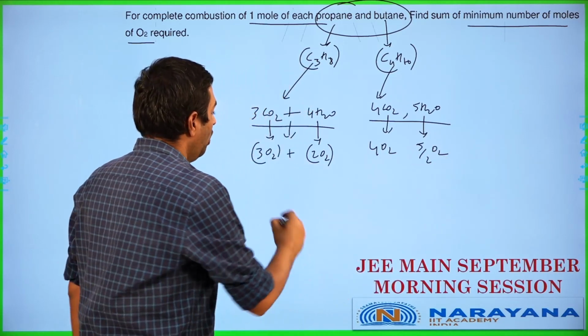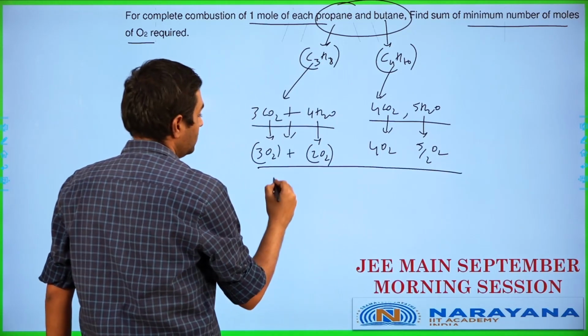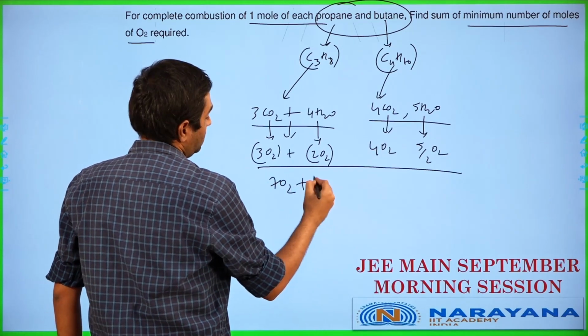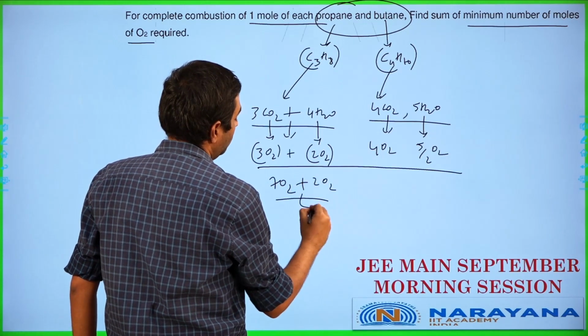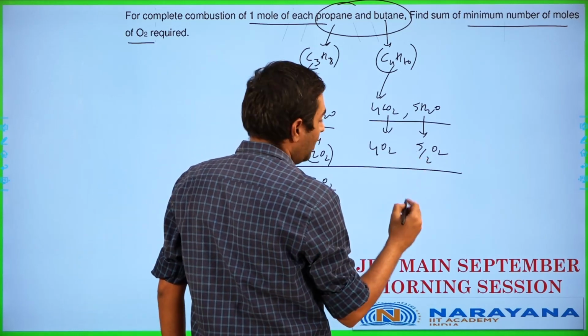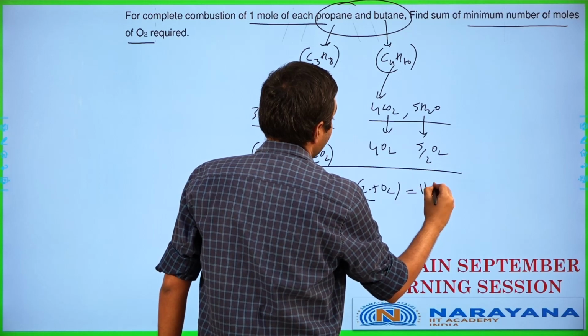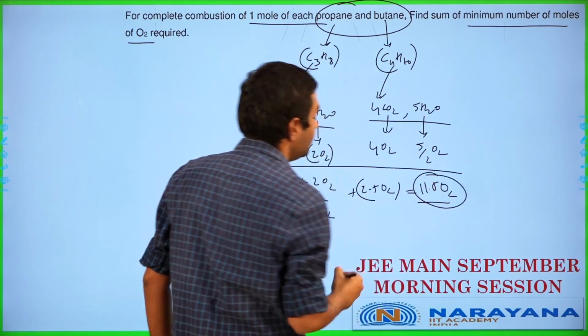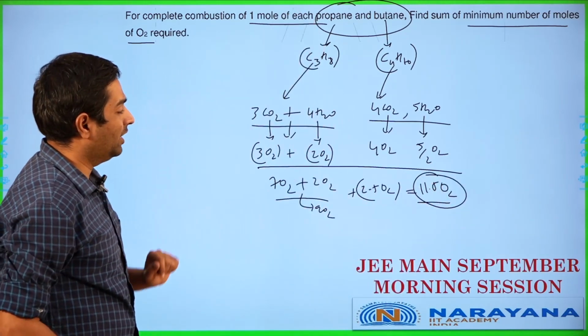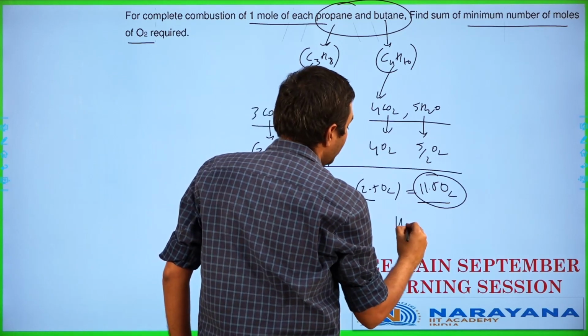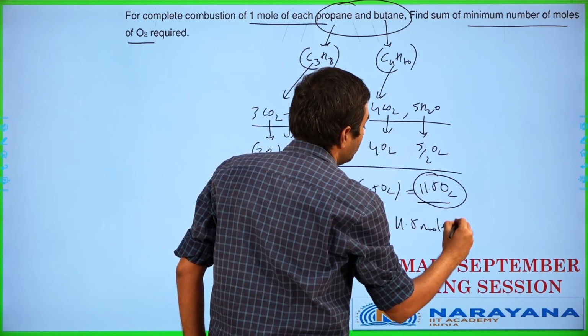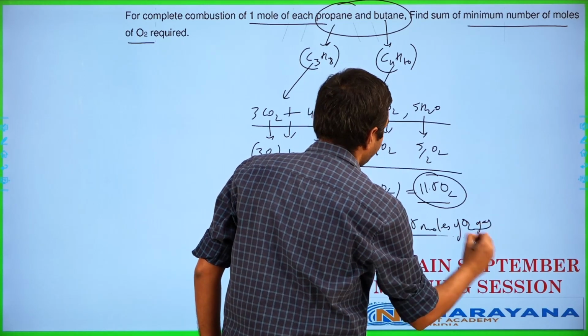So I'm going to be having all of these added up, which effectively works out as 7 O2 plus 2. So it works out as plus 2, meaning 9 O2 over here. And I will end up having 2.5 O2 in this particular case over here. So it effectively works out as 11.5 moles of oxygen gas in this particular case here. So we will effectively be needing 11.5 moles of O2 gas over here.